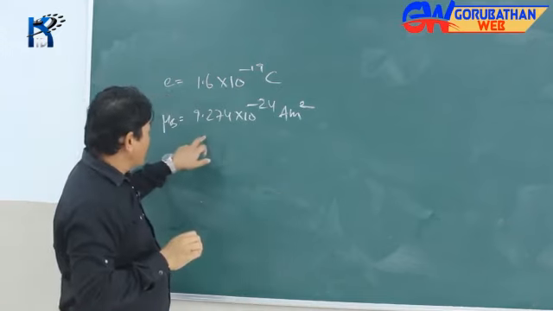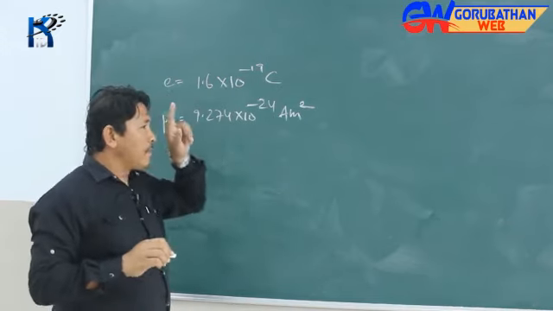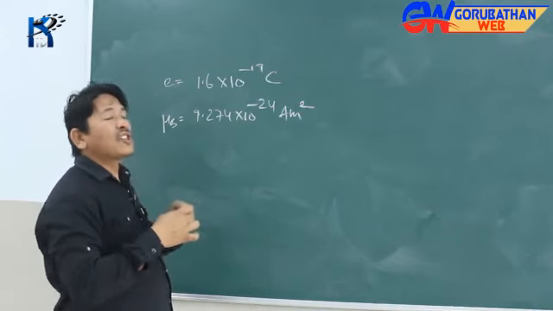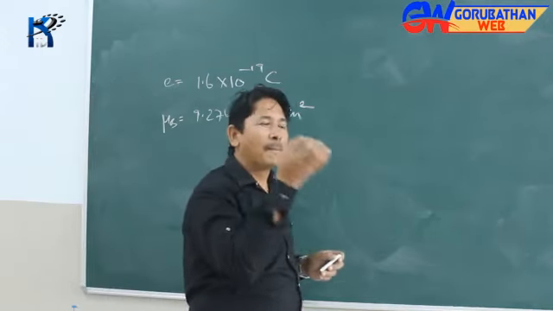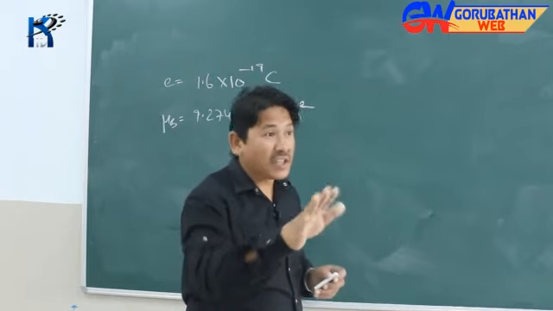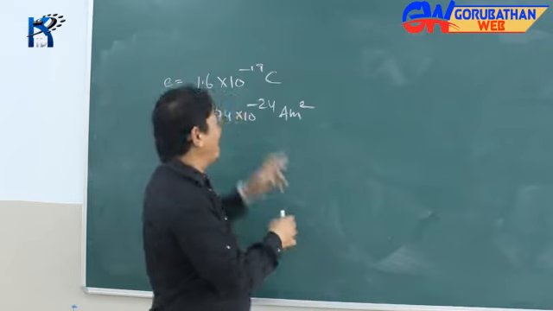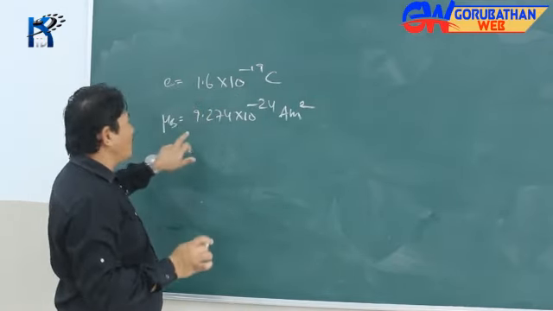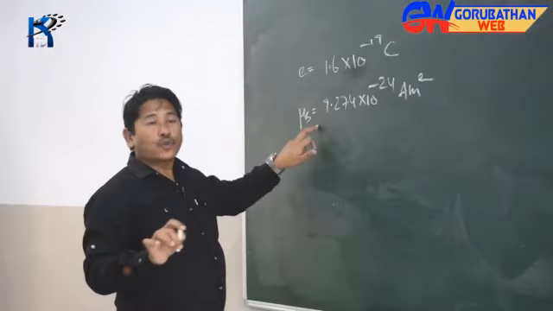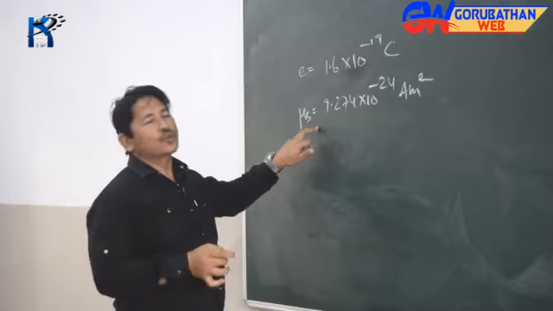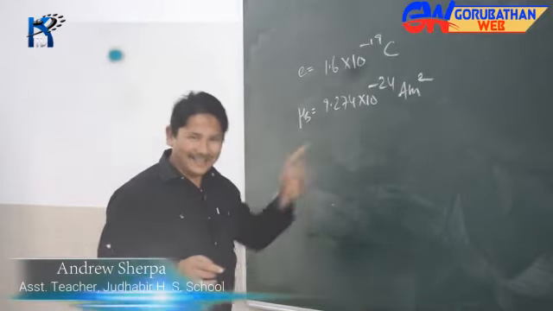Now this one is also interesting. This is the magnetic moment associated with the electron, and this is the smallest quantity of magnetic moment present in any matter particle. There is nothing smaller than this. So the electron has two striking features. One, the charge of an electron. Another, the magnetic moment associated with the electron, the spin of the electron, or the orbital motion of the electron, and that is this.